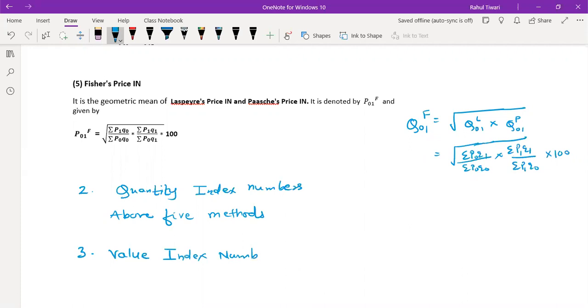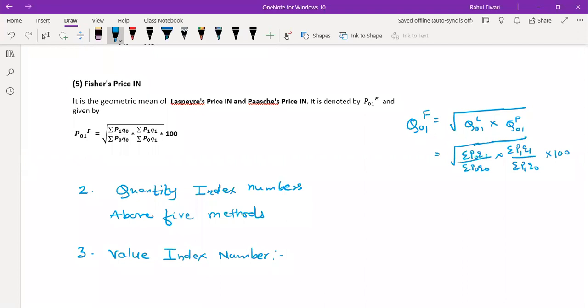So what does this value index number say? Actually, when you consider any spatial comparison, like the position, then we always talk about the value index number. It is basically the combination of your price and the quantity changing according to the position. For example, let's say you are buying a house.